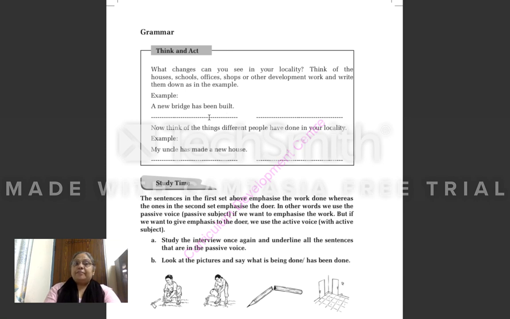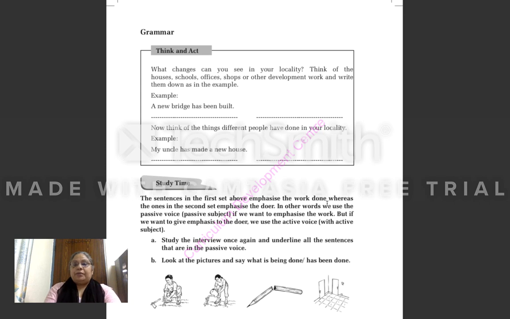The works which have been done. And here, what different people have done in your locality, that you will write here. Okay. Now, the sentences in the first set above emphasize the work done. So in the first set of sentences, you will be giving emphasis on the work which is being done. And here you will be giving emphasis on the people who have done the work.